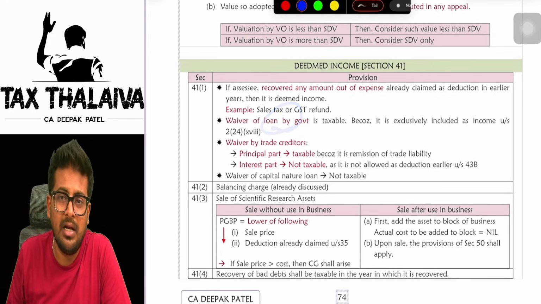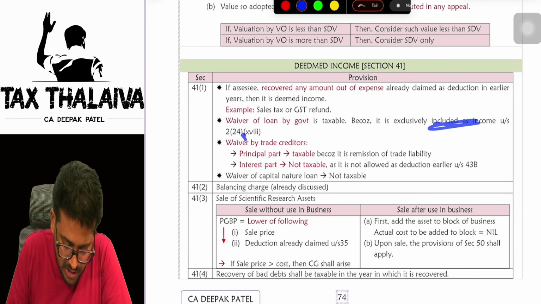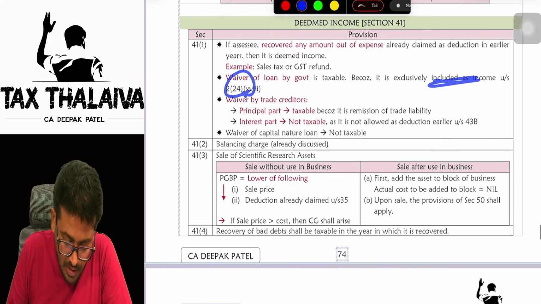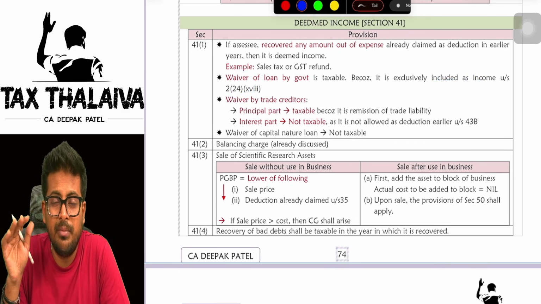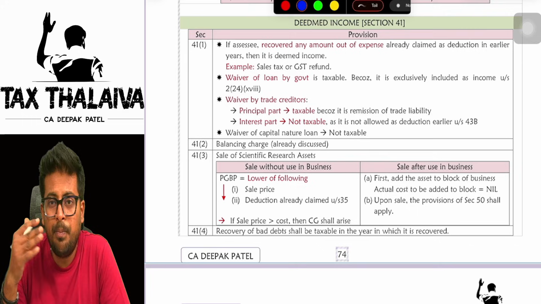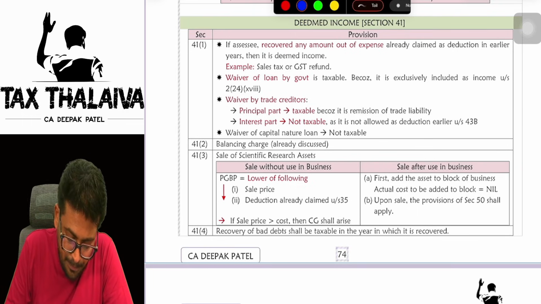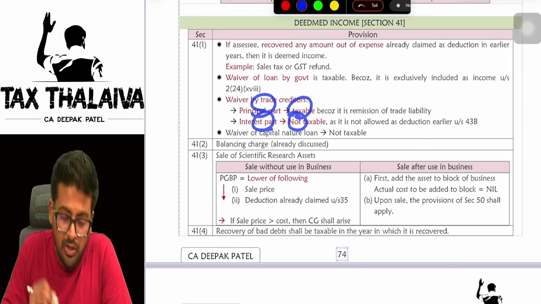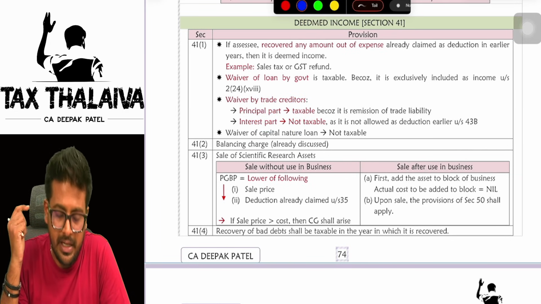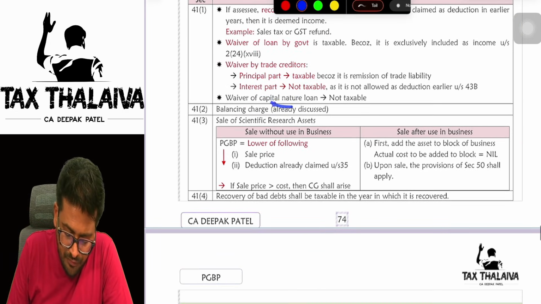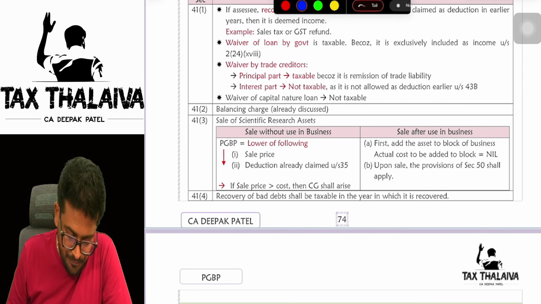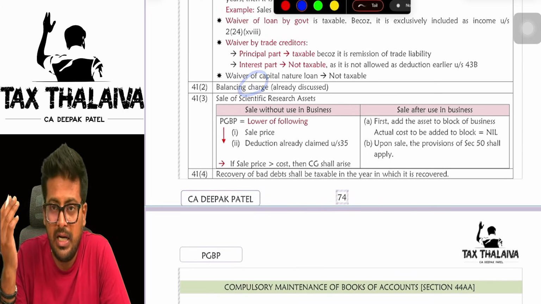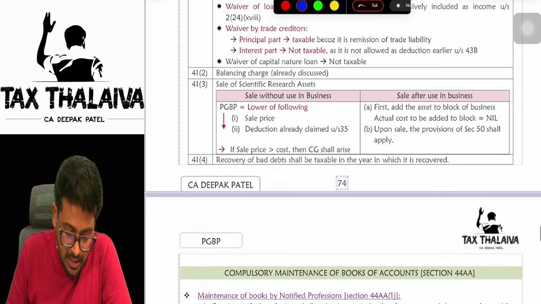Waiver of loan by government is specifically given as income under section 2(24). Waiver by trade creditors: let's say one of the trade creditors waived, means he told that, okay, you need not pay me anything. Then in that case, the principal part will be taxable. Interest will not be taxable because 43B gets triggered here. Waiver of capital nature loan will not be taxable because it is in the nature of capital. Balancing charge we have already discussed in the power generation units.